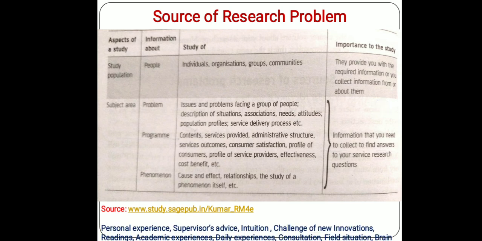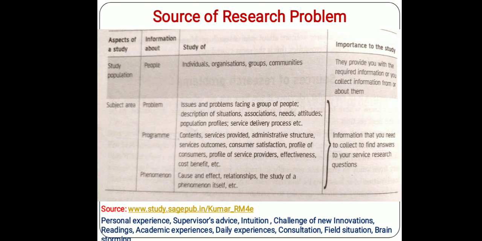So we can also identify the problem with the help of these 4 P's, by way of our personal experience, or with the supervisor's advice, or our personal intuition as we deal with different programs, different problems, different phenomena, new innovations, our reading from different sources, academic experience, day-to-day experience, consultation with different bodies, facing field situations, brainstorming in different seminars, conferences. So these are the sources of your research problem.